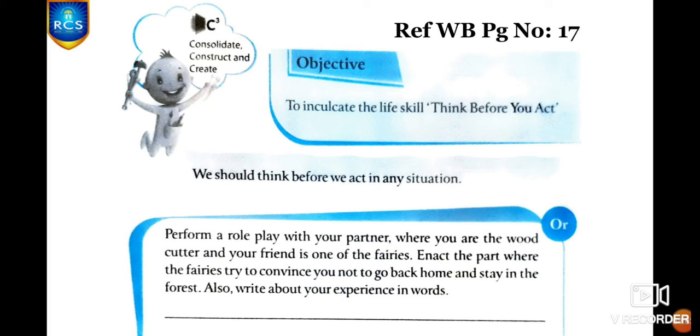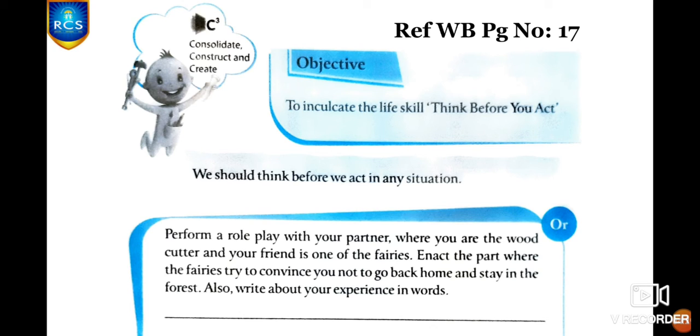And based on this life skill, they have given you 3 different activities and in that you can choose any one. And first activity, perform a role play with your partner where you are the woodcutter and your friend is one of the fairies. Enact the part where the fairies try to convince you not to go back home and stay in the forest. Also, write about your experience in words.